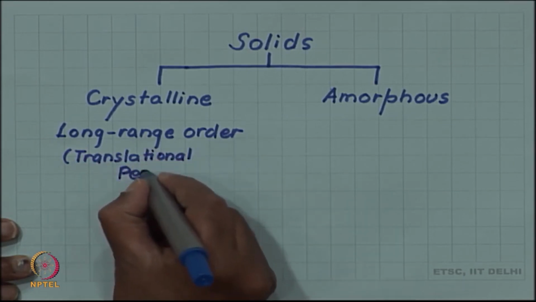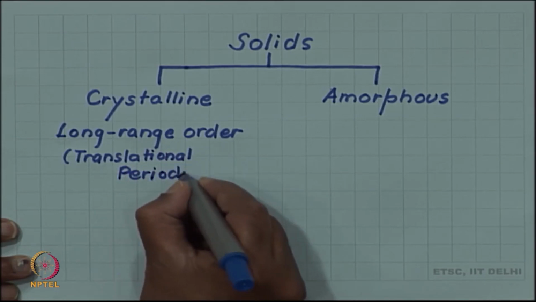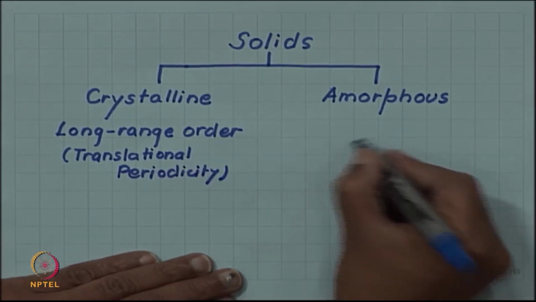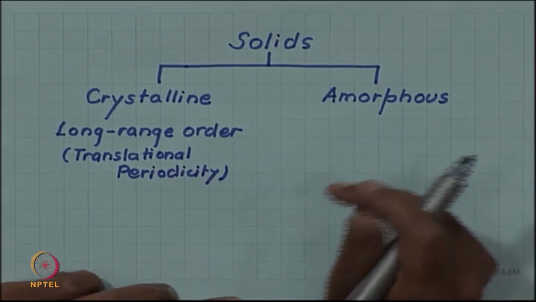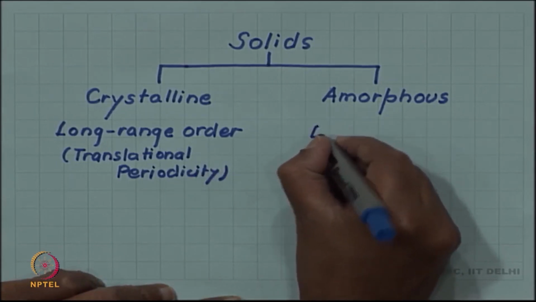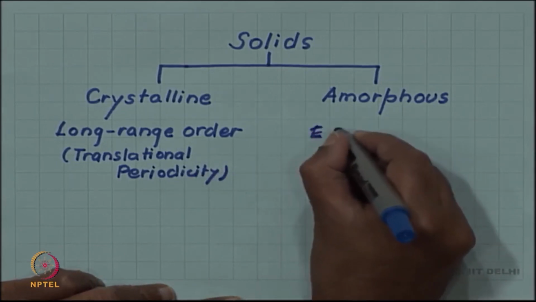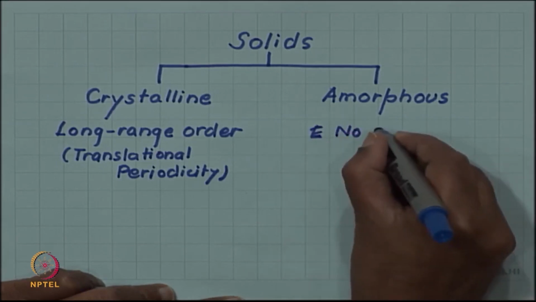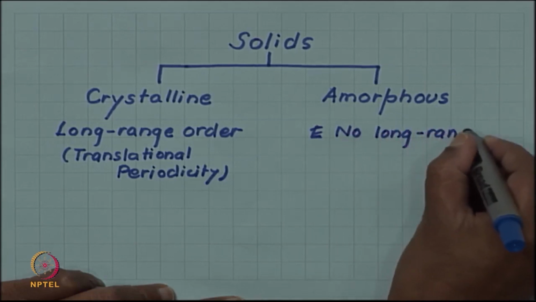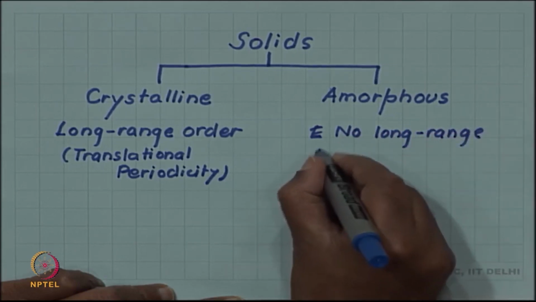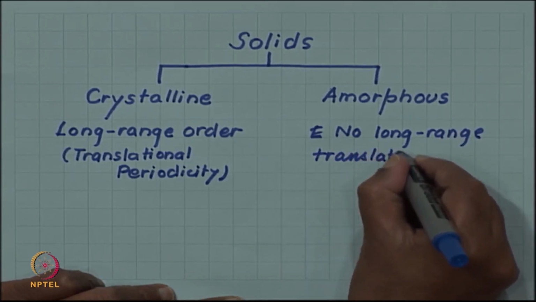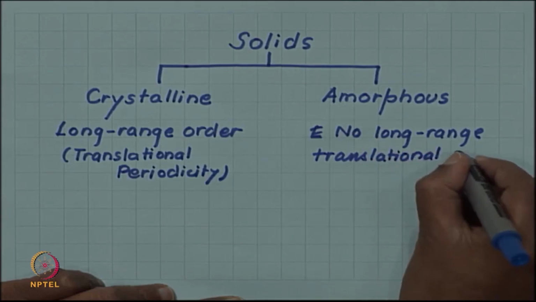But amorphous phases or amorphous structures lack any such long range translational order.